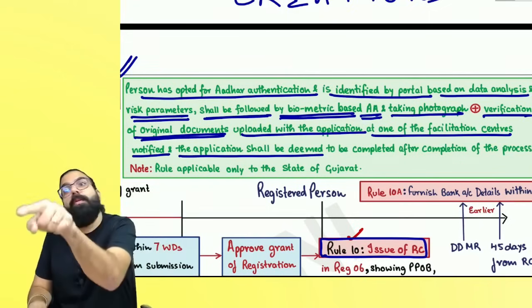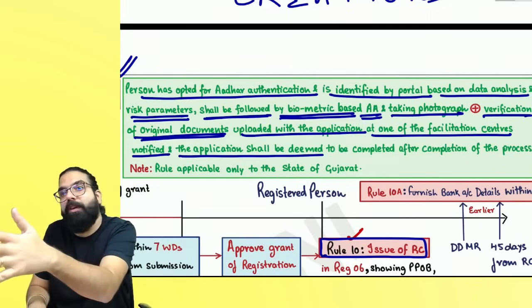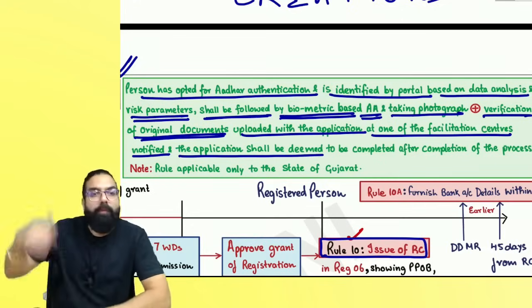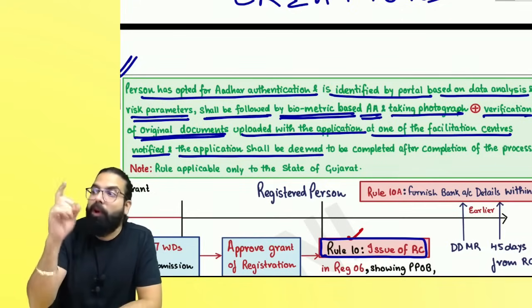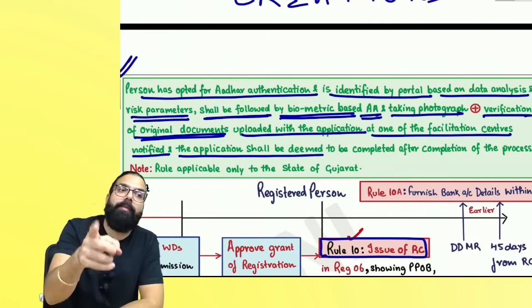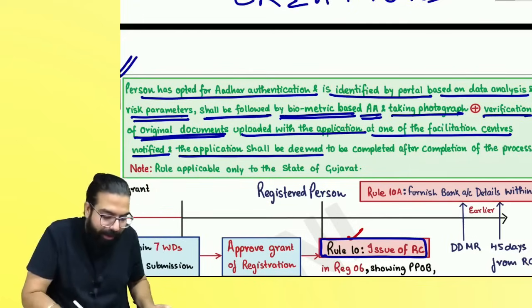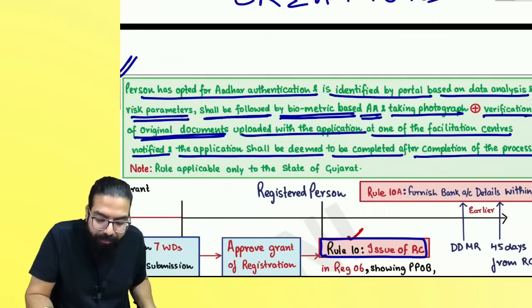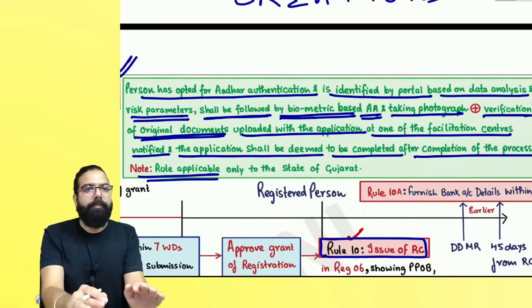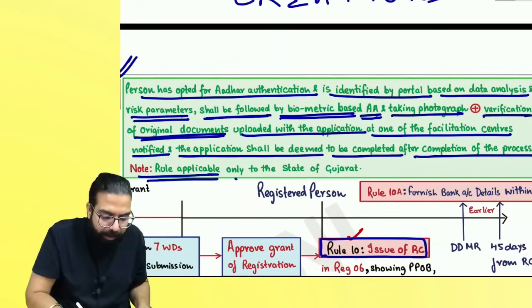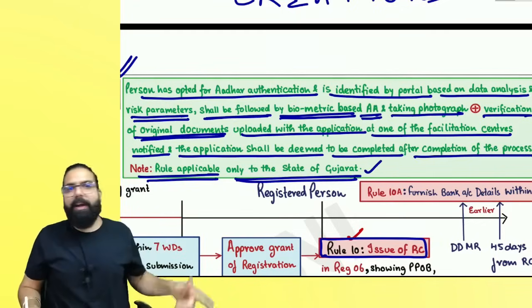Means your application will be deemed to be submitted, not after Aadhaar authentication. They will still wait for you. You have to do your biometric, they will take your photograph, and you have to show the original document. Only then your application will be deemed to be submitted. It says the application shall be deemed to be complete after completion of the process. And as of now, this rule has only been made applicable in the state of Gujarat. Are we clear, everyone?